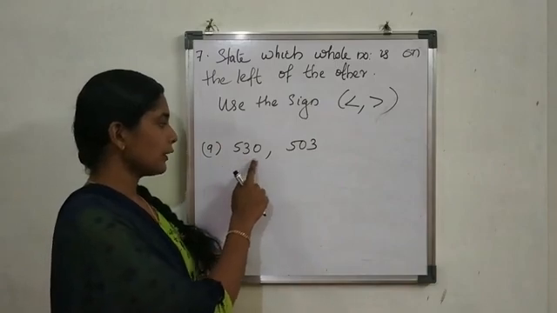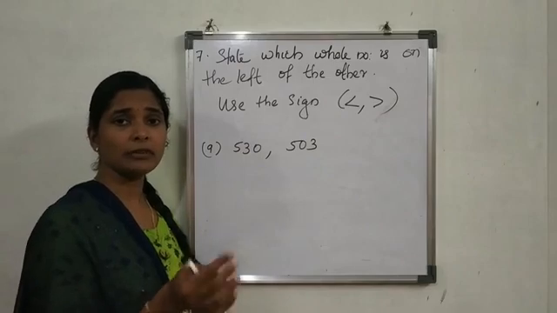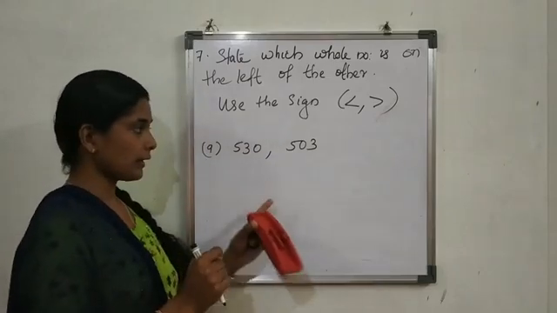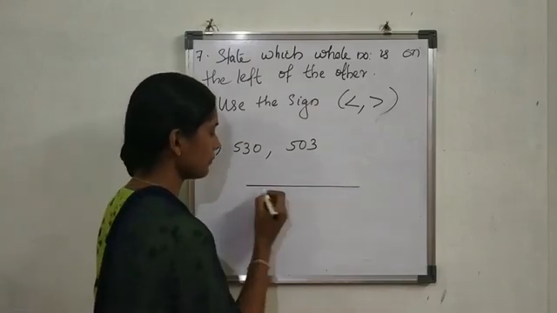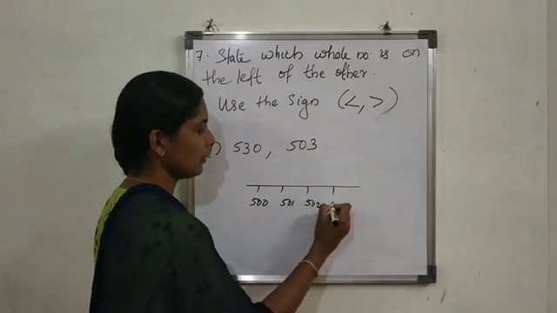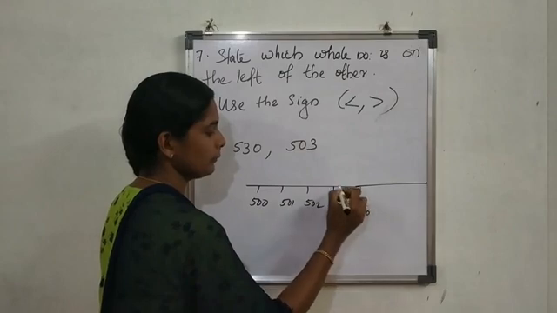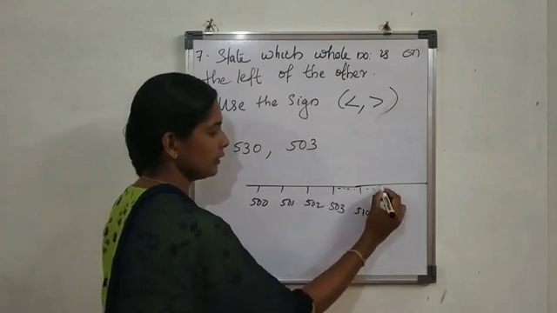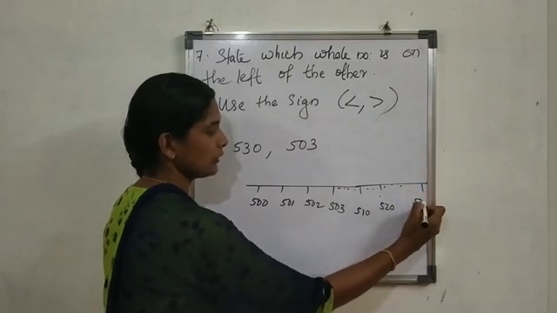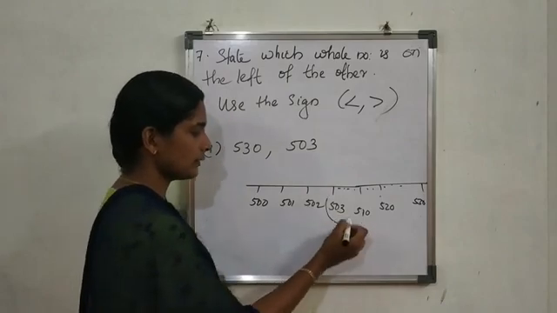Here two numbers are there, 530 and 503. Which one is the smallest? You can find it easily. If we mark from 500, then 501, 502, 503, and so on, 510 will come, then 520 is there, then 21, 22, up to 29, then 530. Which one is the smallest? 503 is the smallest one.